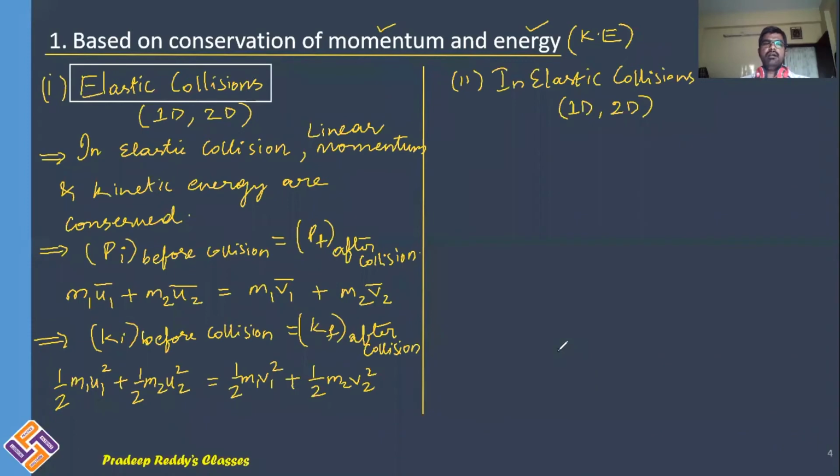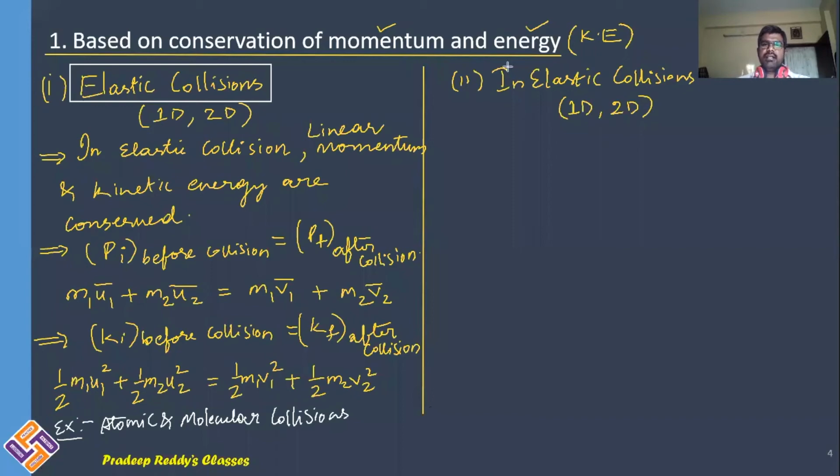So examples of elastic collisions are atomic and molecular collisions.